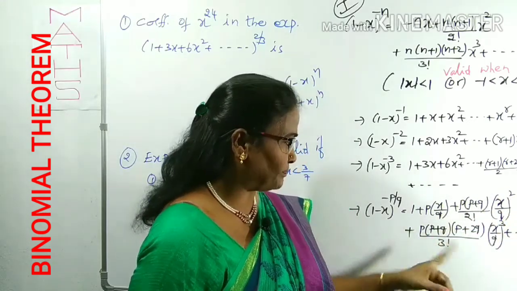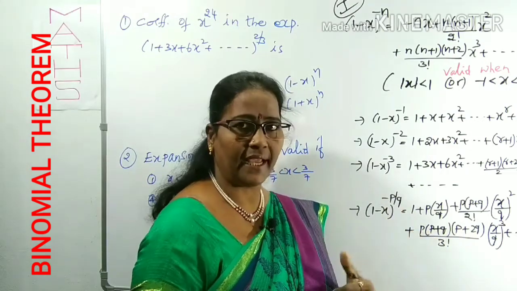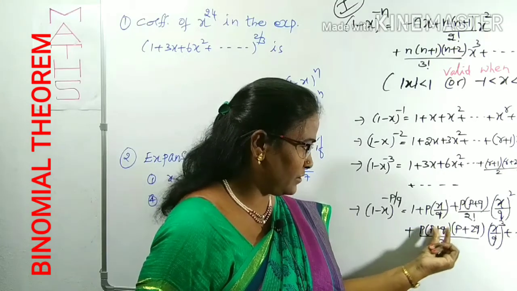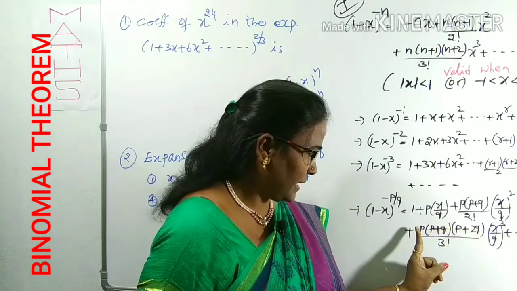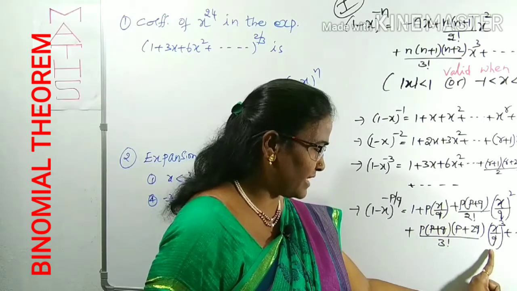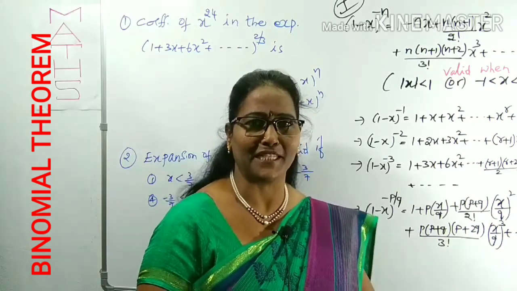Now the next term, 3 continuous numbers. These are clearly an AP series, like a plus d, a plus 2d and so on. Like here p, p plus q, p plus 2q by 3 factorial, and x by q whole cube and so on. This is called the infinite expansion.